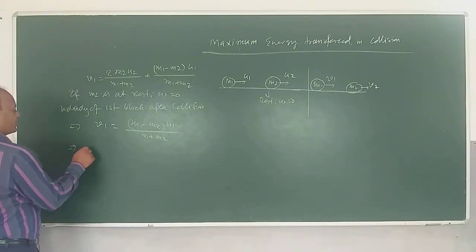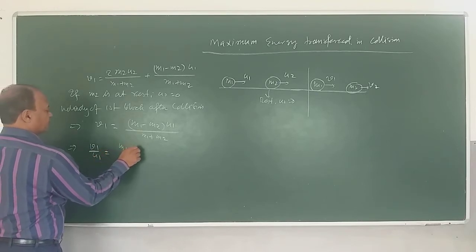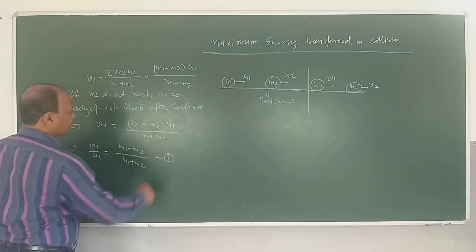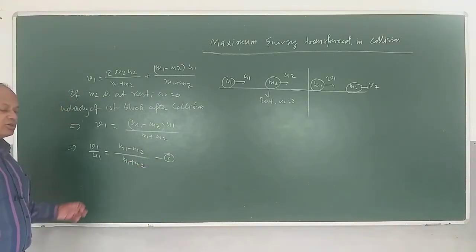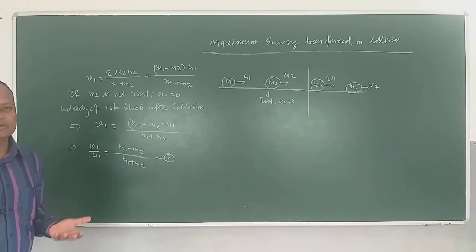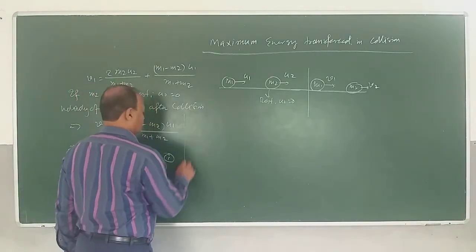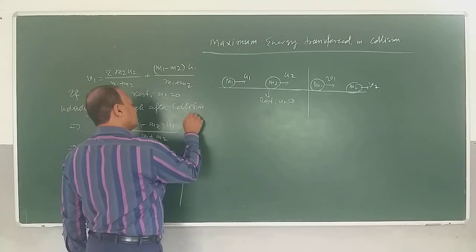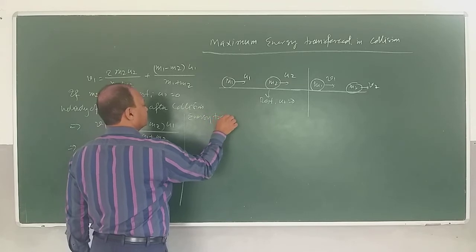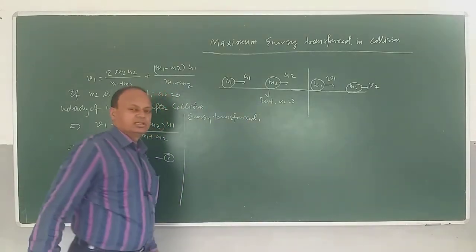And from here we can write v1 by u1 is equal to m1 minus m2 divided by m1 plus m2. So we calculated the ratio of the velocity of m1 after collision and before collision. Now I am trying to find out what percentage, what fraction of energy has been transferred. So energy transferred, and this will be which energy, children? Kinetic energy.